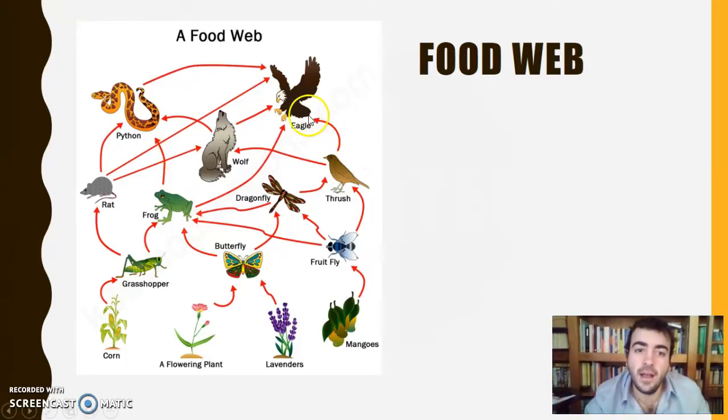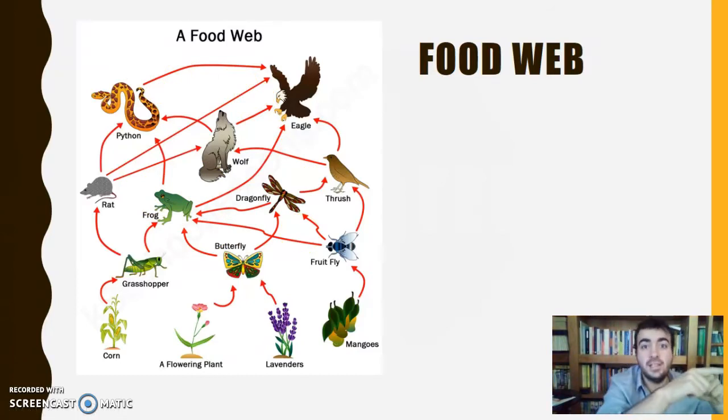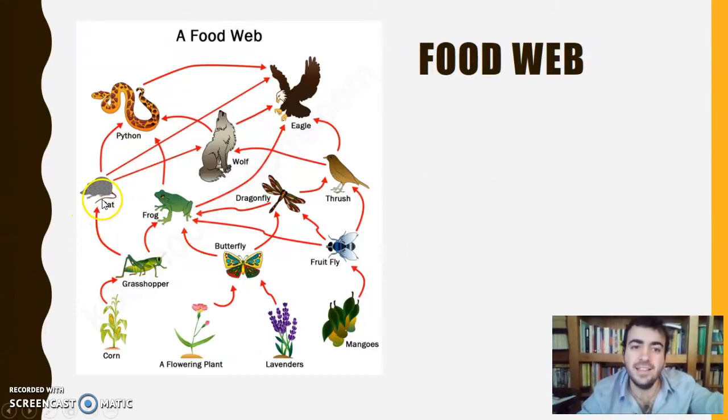For example, here, the eagle eats the thrush, the frog, the rat, okay, the snake. So these arrows are like eaten by, ¿vale? Estas arrows, estas flechas dicen, este animal es comido por este, ¿vale? Por eso señala, for example, the rat, it's eaten by the python, que es una pitón, ¿no? Un snake. It's eaten by the wolf, it's eaten by the eagle, ¿vale? Es decir, es comido por, ¿vale? Entonces, this is for example, dragonfly, ¿no? Una libélula, dragonfly. It's eaten by the thrush, it's eaten by the frog, the butterfly, the fruit fly, well, okay?